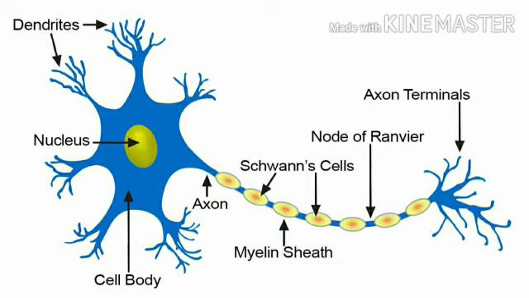The signals reach the spinal cord, and from there the signal is sent to the brain. Then the brain accordingly acts and sends back signals to the muscles with the help of motor neurons. So this mechanism you already know. It is not described in your book because you have already studied this.